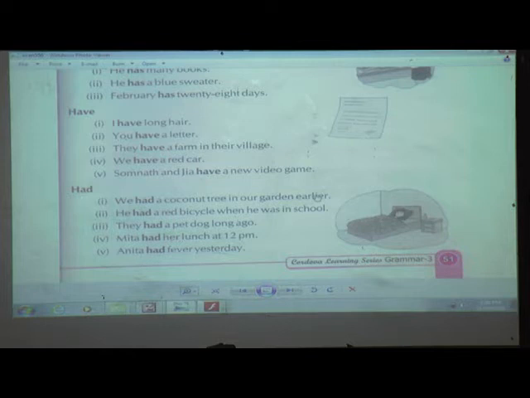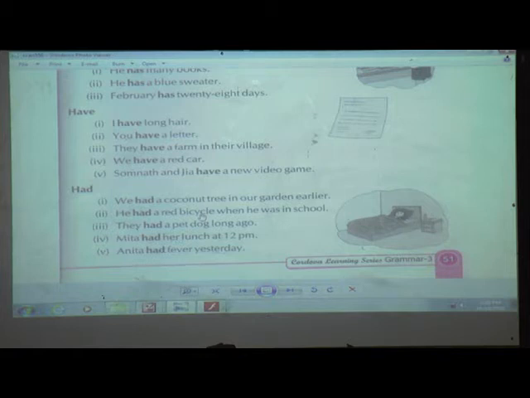It is talking about the past tense. So we have used which verb? Yes, had. Here also you can see, he had a red bicycle when he was in school. Now in school days he was having that red bicycle.